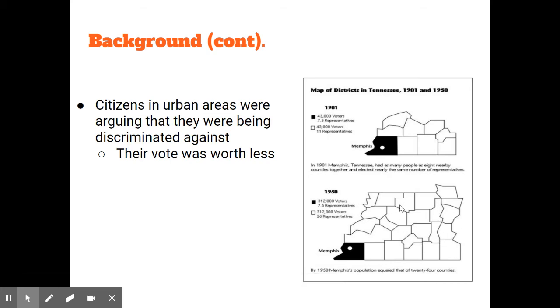But they had 26 representatives. So the argument from citizens like Charles Baker was that there were more of them in a district, but they had fewer representatives. So essentially their vote was worth less than someone that lived in a rural community, where there were fewer of them, but they had the same amount of representation, if not more. So Baker and other citizens in urban areas were alleging that they were being discriminated against.